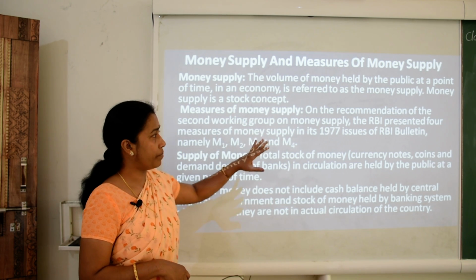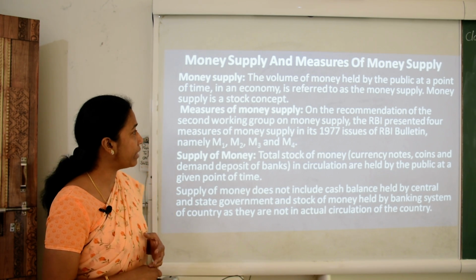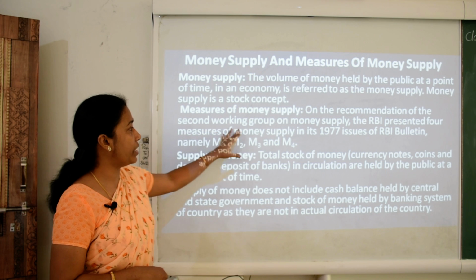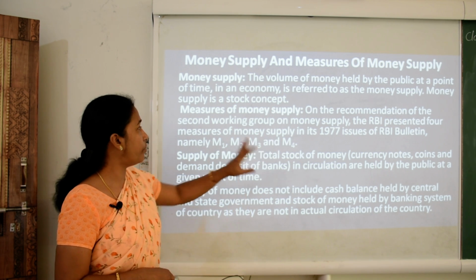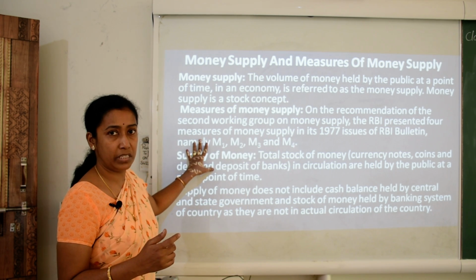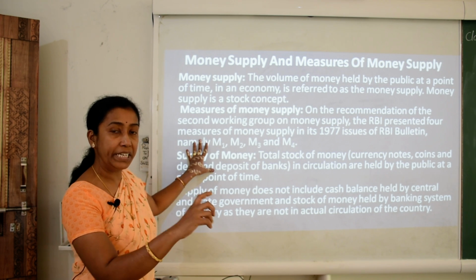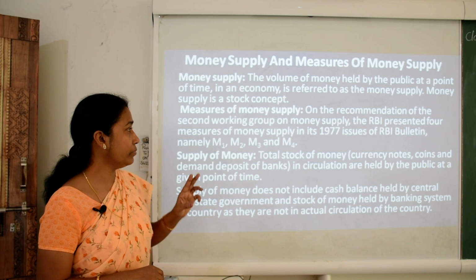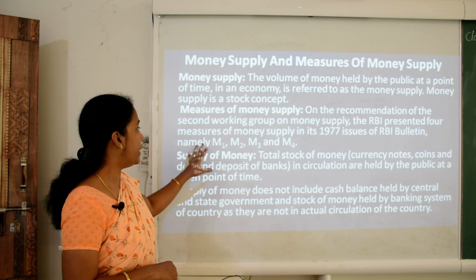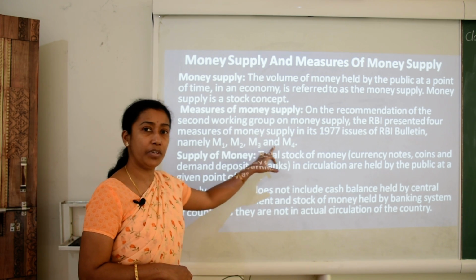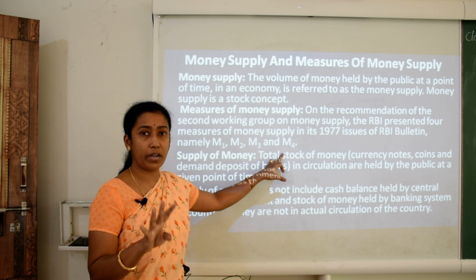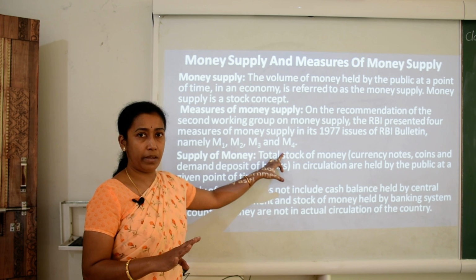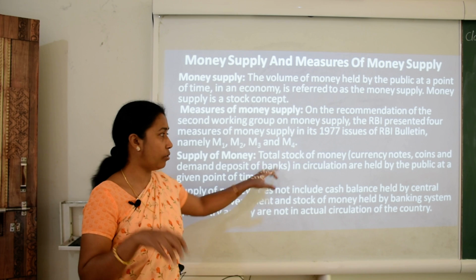Measures of money supply. Now what is a measure of money supply? On the recommendation of the second working group on money supply, RBI presented 4 measures of money supply. That means it was RBI who initiated these measures of money supply in 1977, in issues of RBI bulletin, namely M1, M2, M3 and M4. These were 4 kinds of measures of money supply in which the money is flowing constantly.